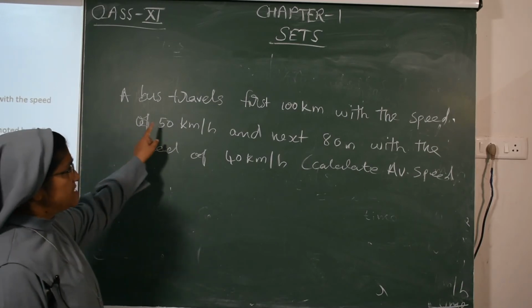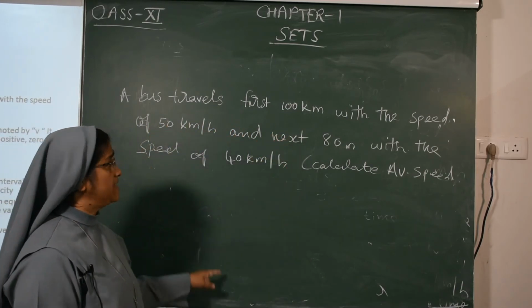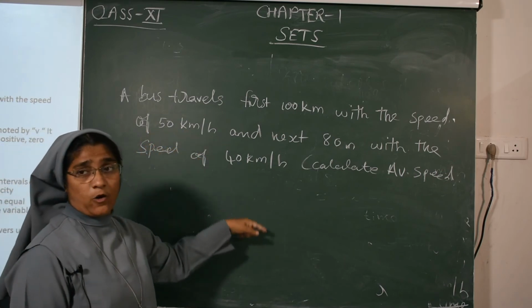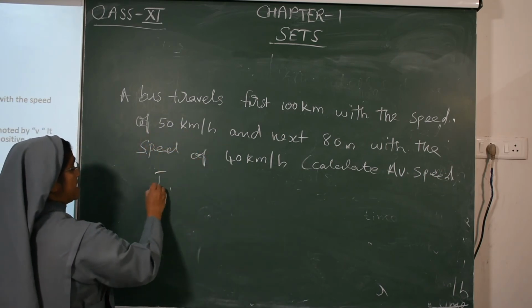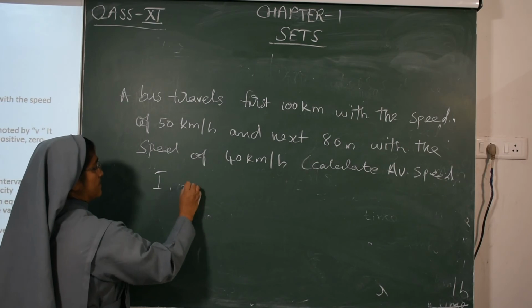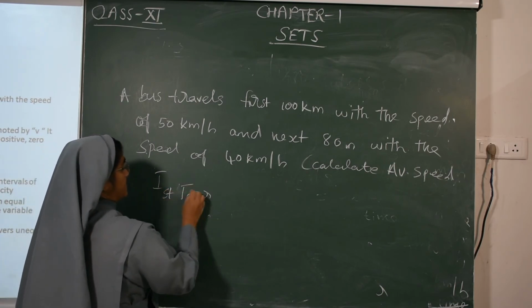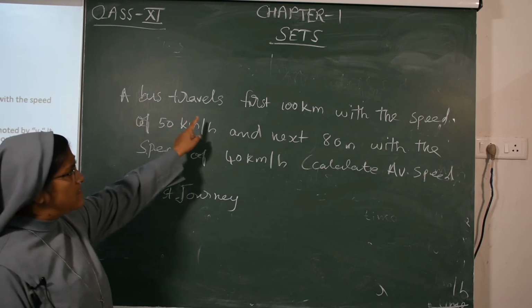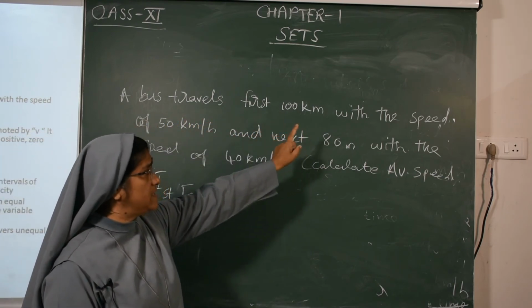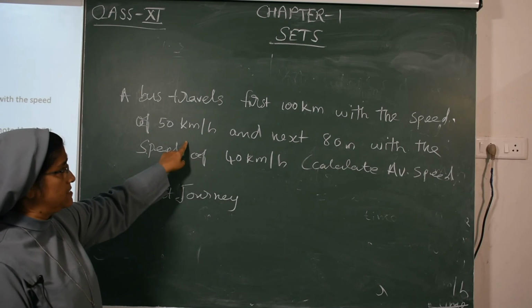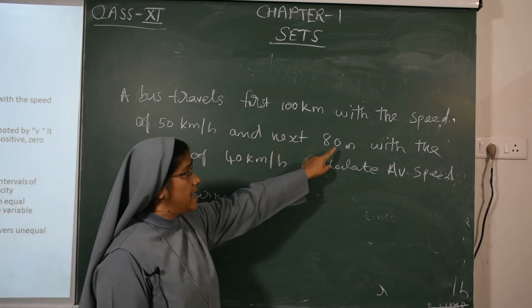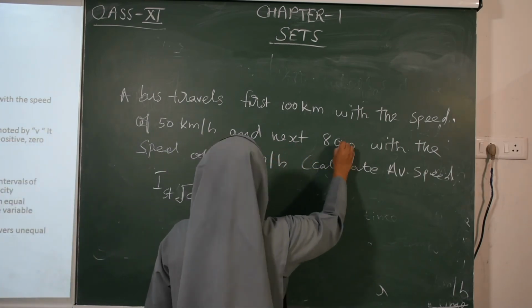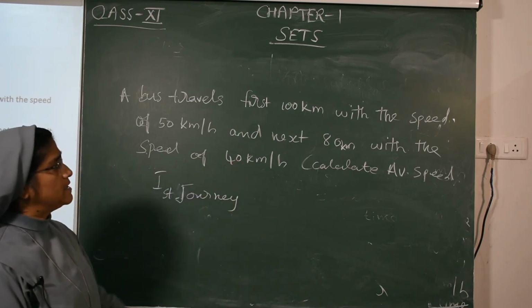See, a bus travels the first 100 km with a speed of 50 km per hour and the next 80 km with a speed of 40 km per hour.